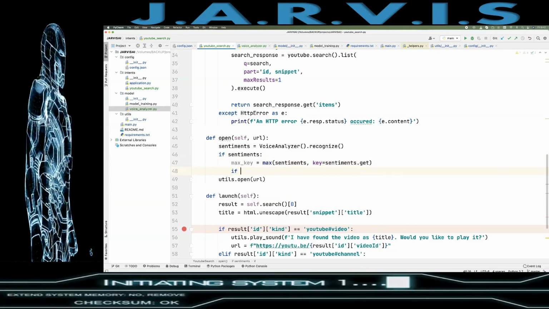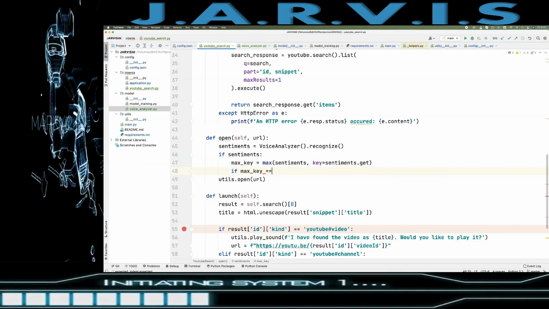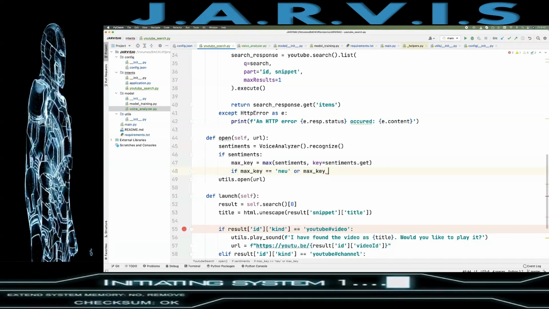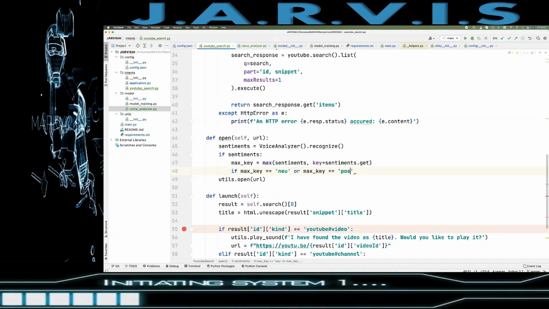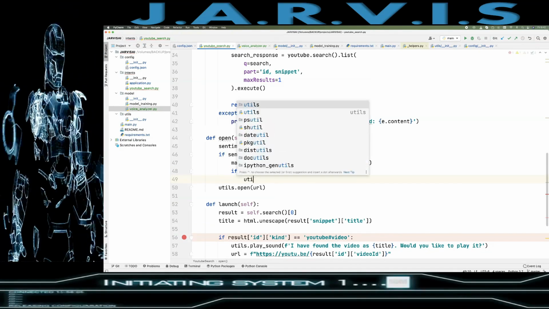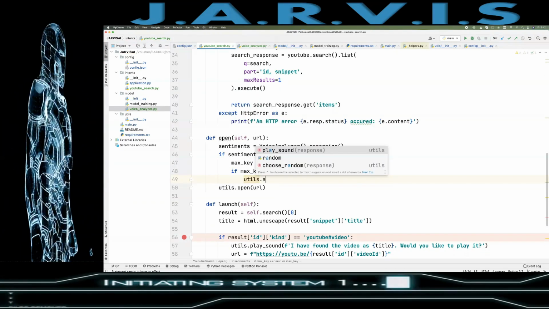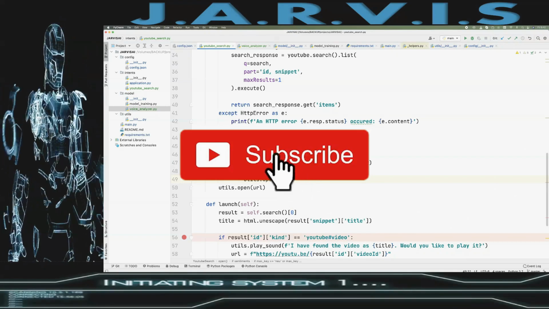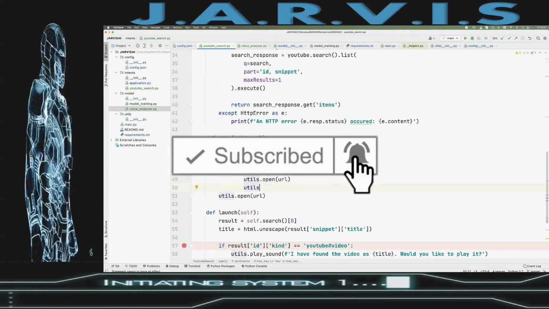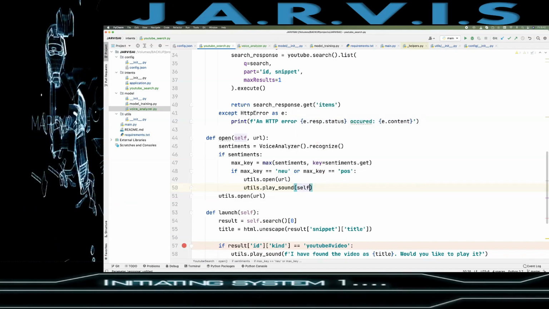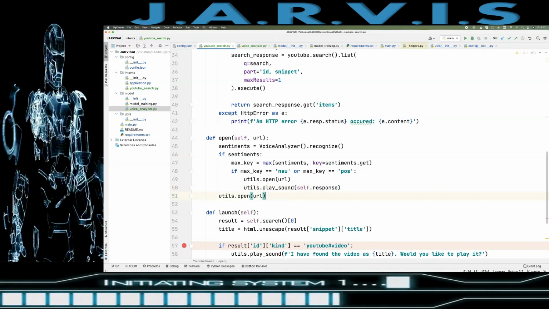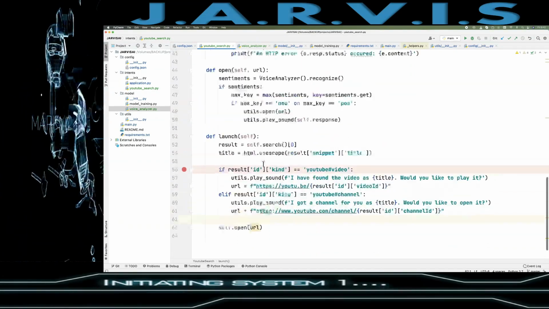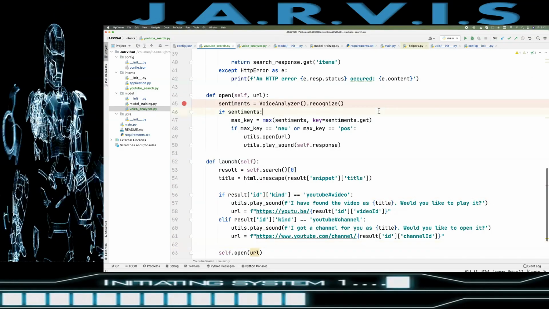And then if max_key equals neutral or max_key equals positive, then only we are going to open the URL, and utils.play_sound of self.response, right? This is done.